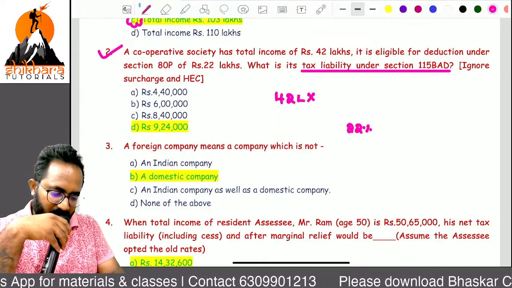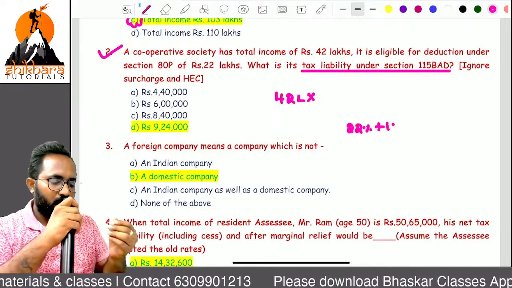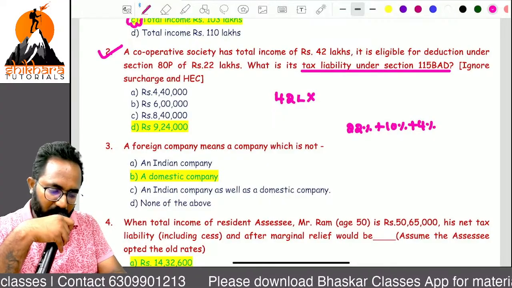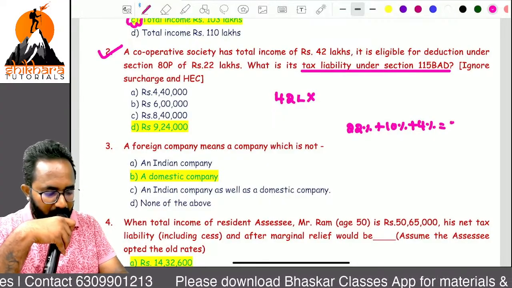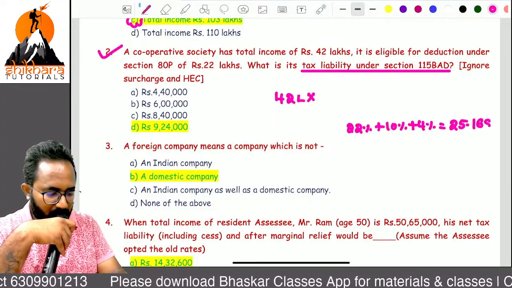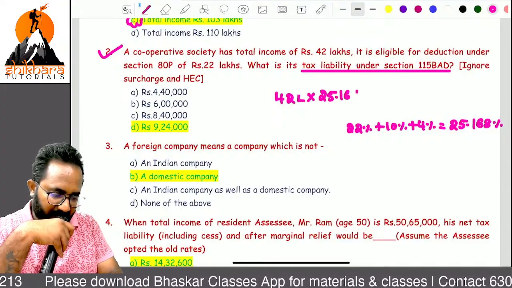115BAD tax rate, if you apply that, what is that, ma? 22% tax rate plus 10% surcharge, 4% health and education cess, altogether it is 25.168.